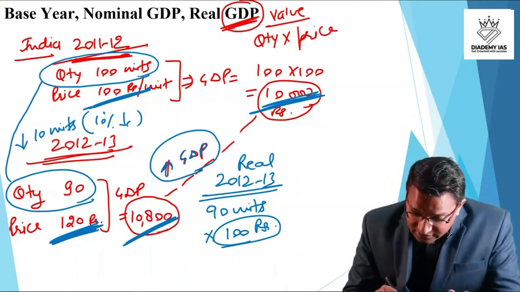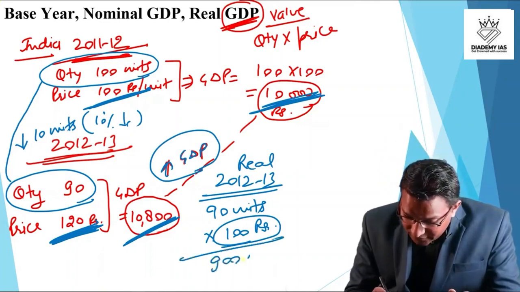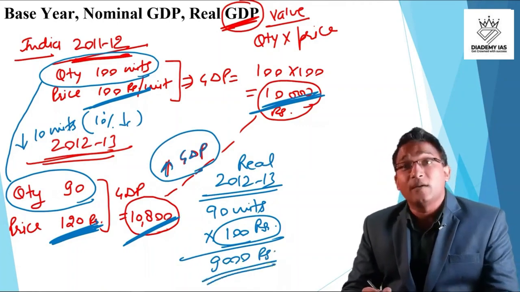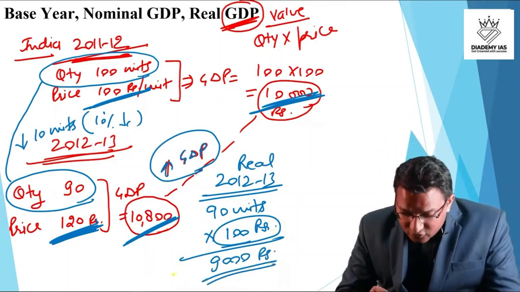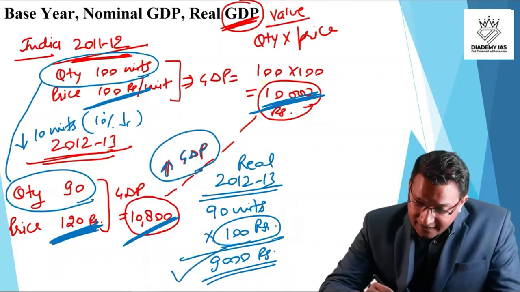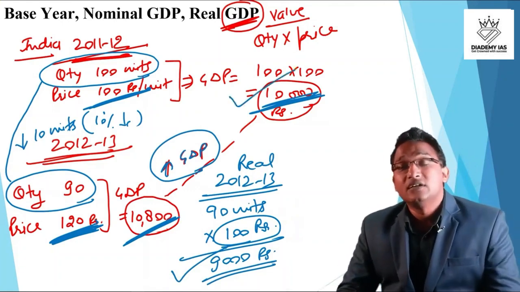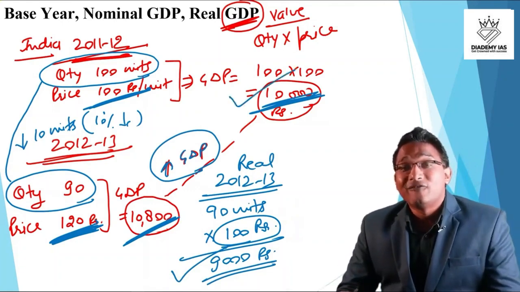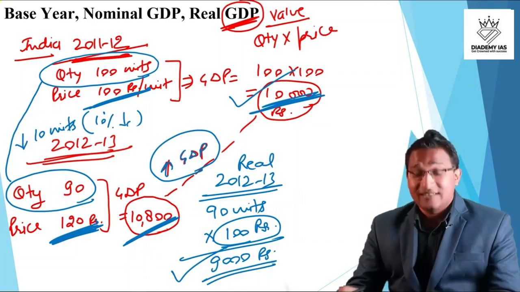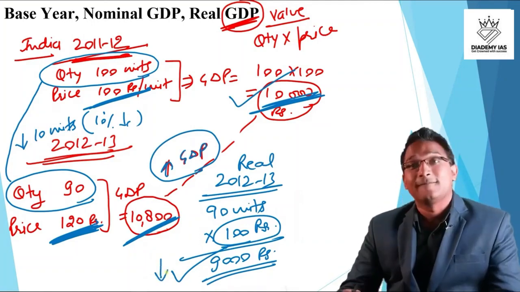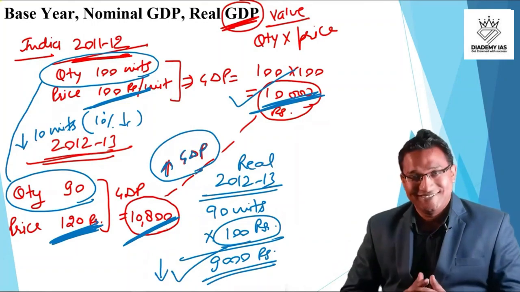So here this value comes to 9,000 rupees. Now if we compare 9,000 rupees of the current year with the 10,000 rupees of the previous year, very clearly we can see that there is a decline in the GDP, and which is true.